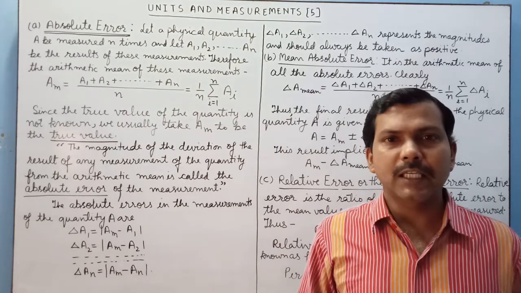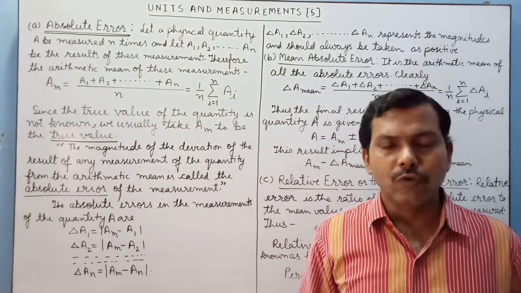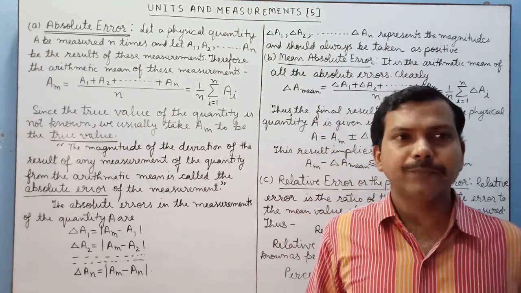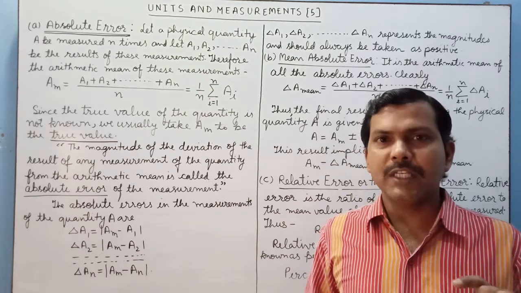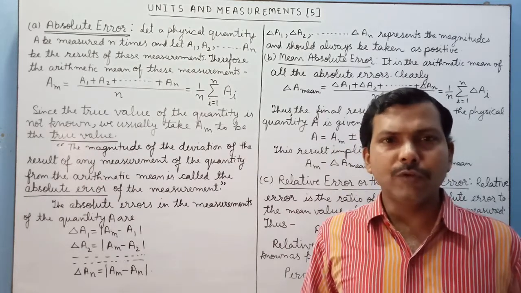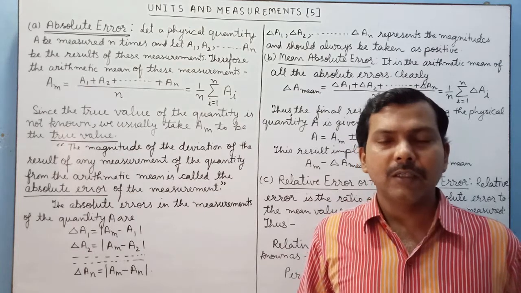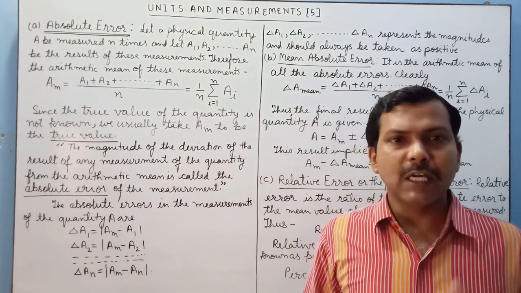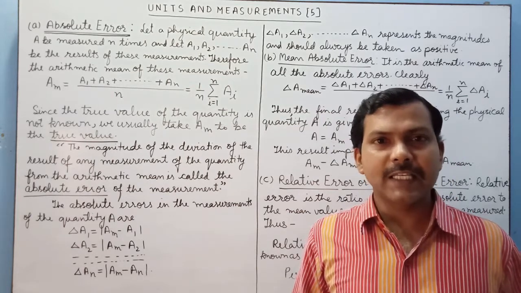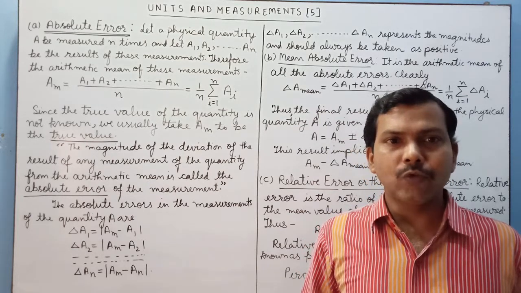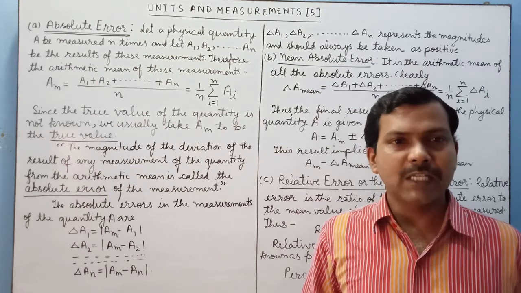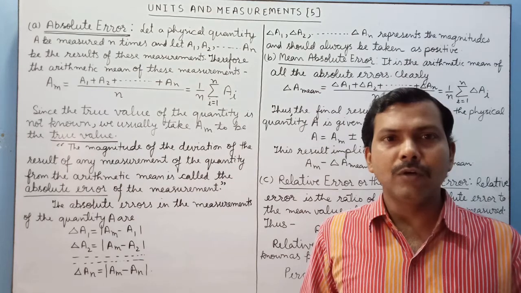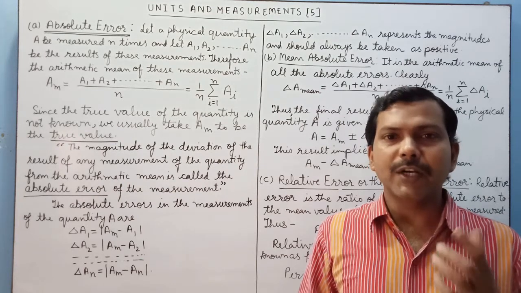Here we will discuss about absolute error. Suppose that you have measured a physical quantity. Now you want to know what is the absolute error. To know the absolute error in this measurement, you should know the true value of this physical quantity. Now the problem arises, how will you obtain the true value of the measured physical quantity? Because instrument does not give the true value of the physical quantity.